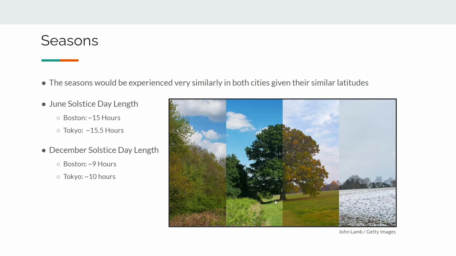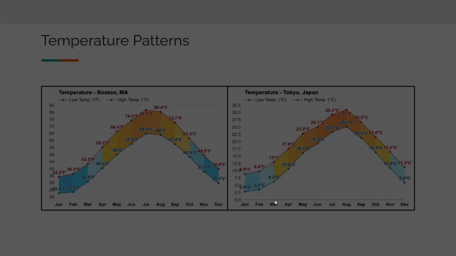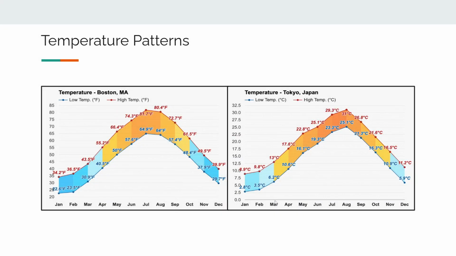But the day length in both cities is very, very similar. The only difference is Tokyo is a little bit longer, given it being closer to the equator by a handful of degrees. Moving on to temperature patterns.